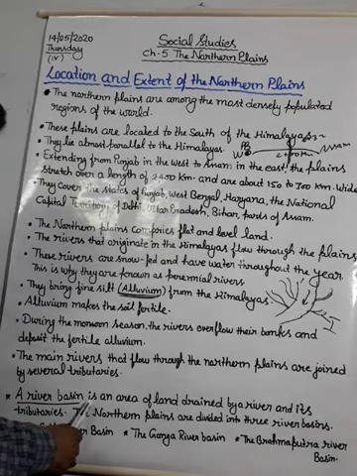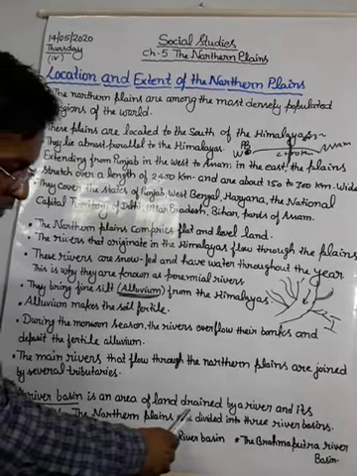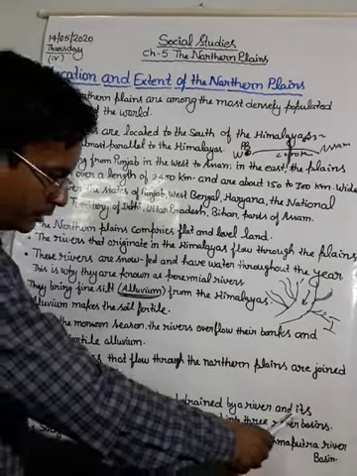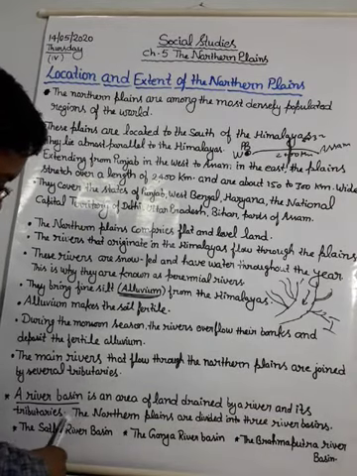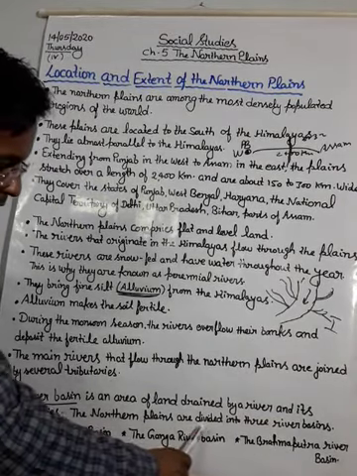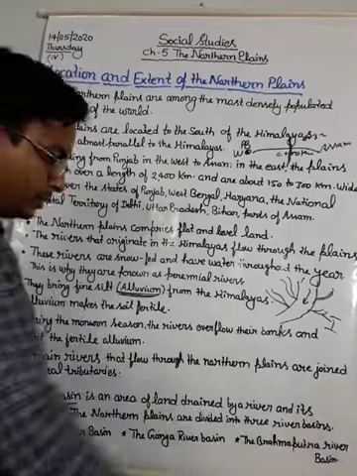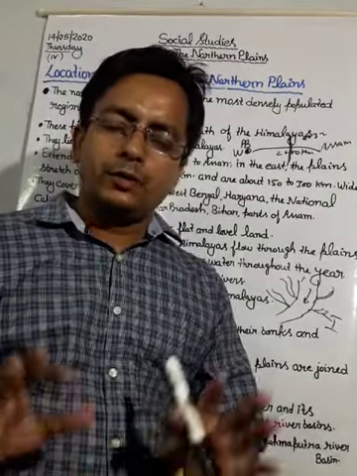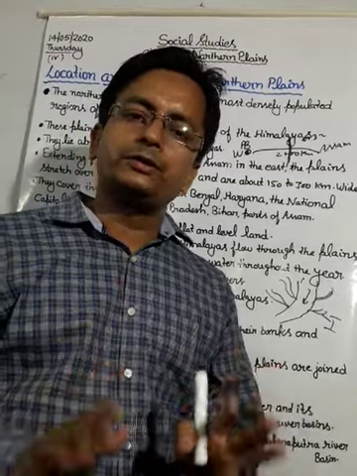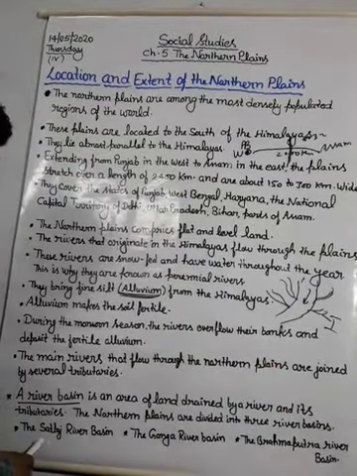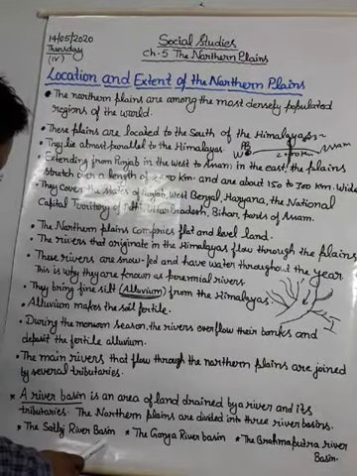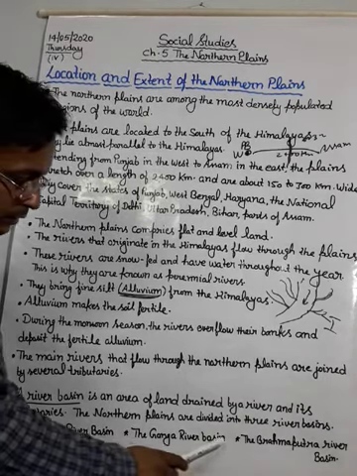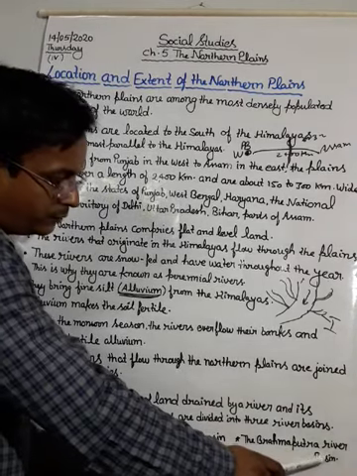A river basin is an area of land drained by a river and its tributaries. The northern plains are divided into three river basins. Yes students, our plains are divided into three river basins: the Satluj river basin, the Ganga river basin and the Brahmaputra river basin.